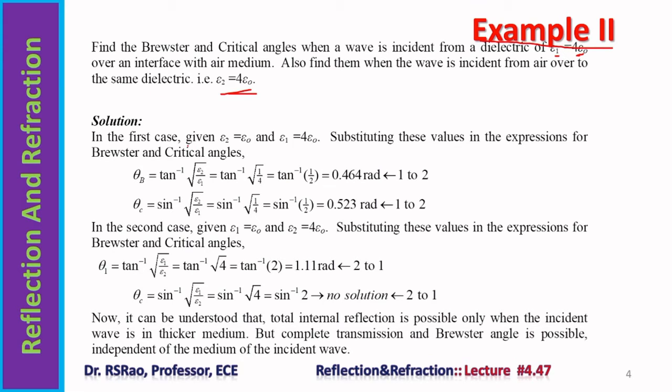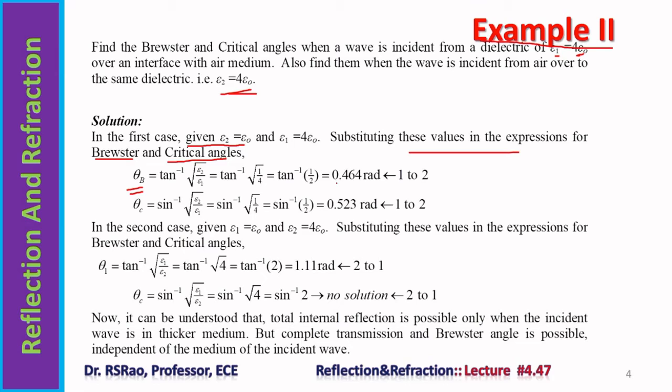Solution. In the first case, given epsilon 2, that is the refracting medium, is air, so epsilon 2 is epsilon naught, and the incidence medium is the dielectric with dielectric constant 4, therefore epsilon 1 equal to 4 epsilon naught. Substituting these values in the expressions for Brewster and critical angles. For Brewster angle, this is the formula: tan inverse square root of epsilon 2 by epsilon 1.